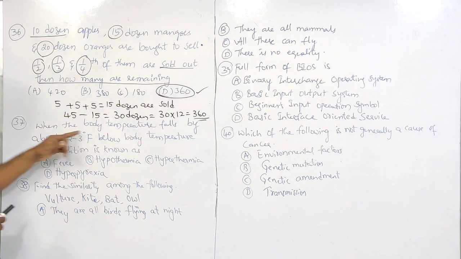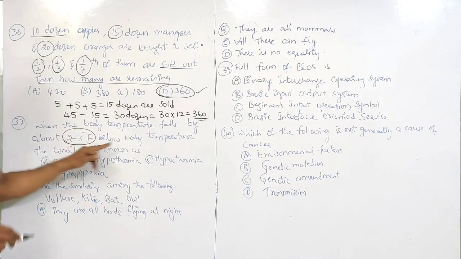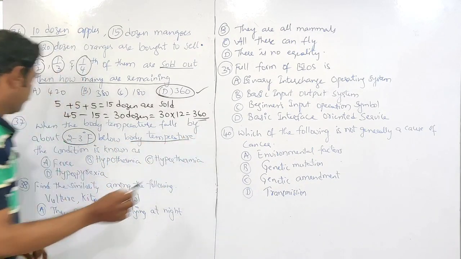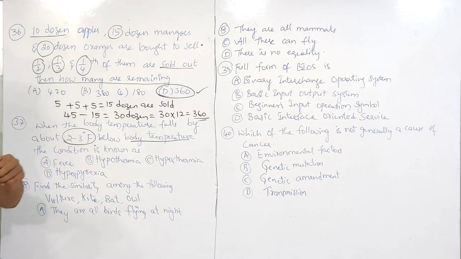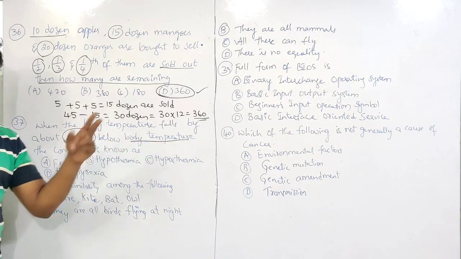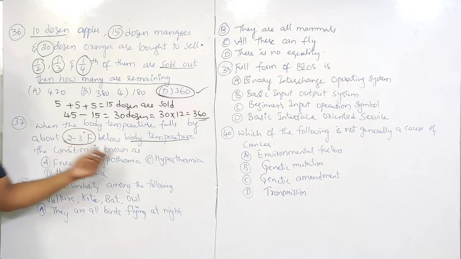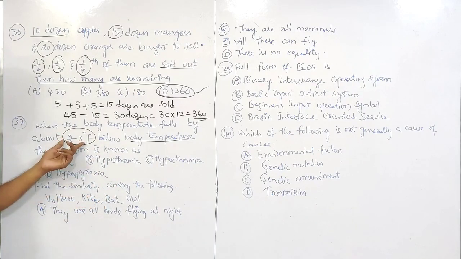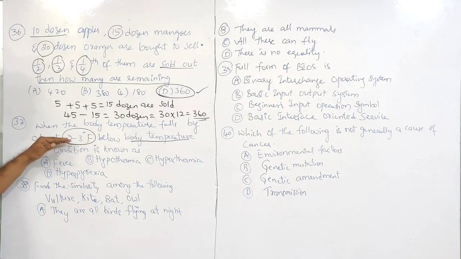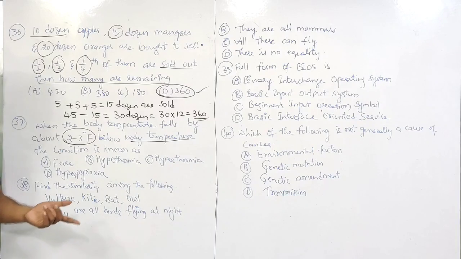Next one. When the body temperature falls by about 2 to 3 degrees Fahrenheit below the body temperature, the condition is known as what? Generally, we call it fever, but fever is caused by bacteria or some other infection.